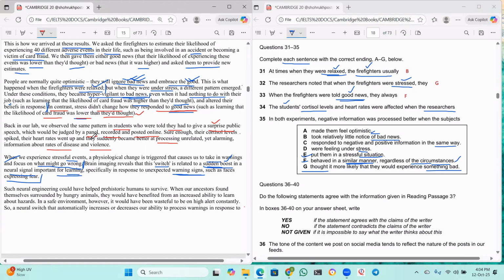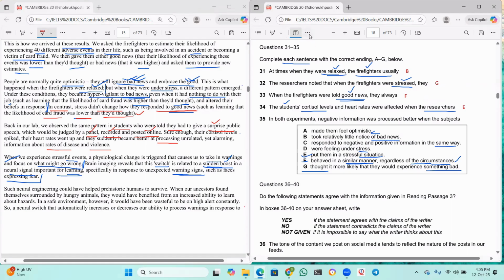Like they were told that they have to give a speech, and that speech will be judged by a panel. It will be recorded and posted online. So students suddenly became stressed. They were put in a stressful situation by the researchers. Yes, so 34, I think this one is exactly matching. 34 should be E here, guys.